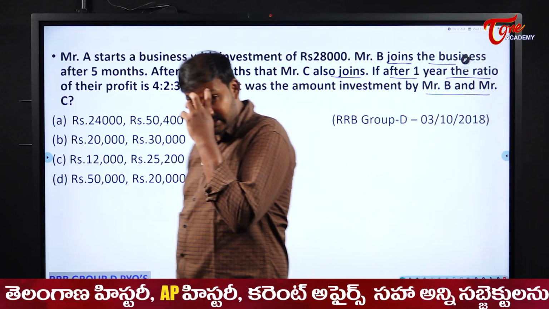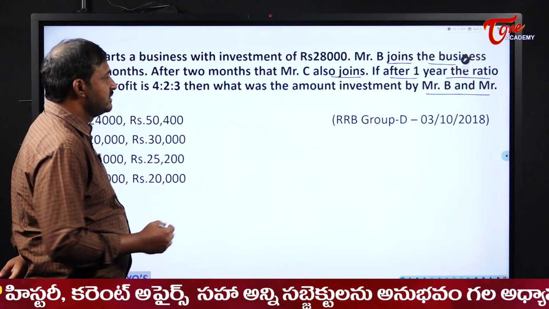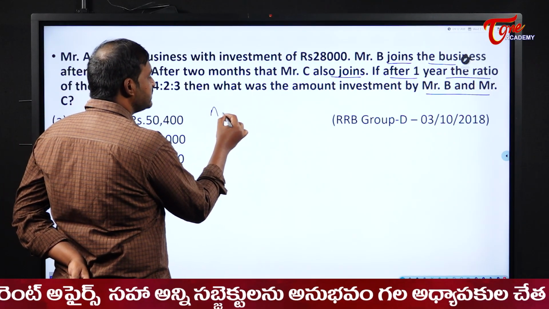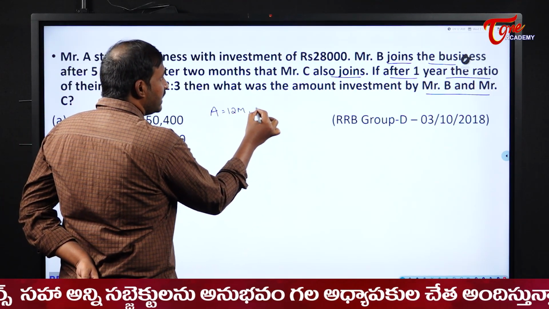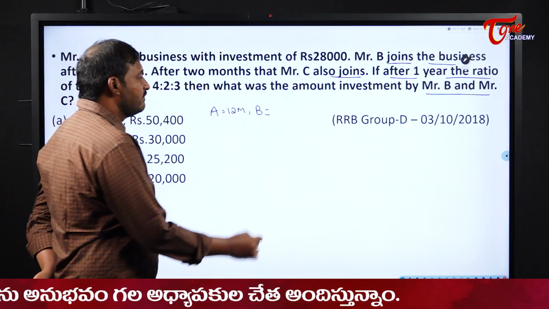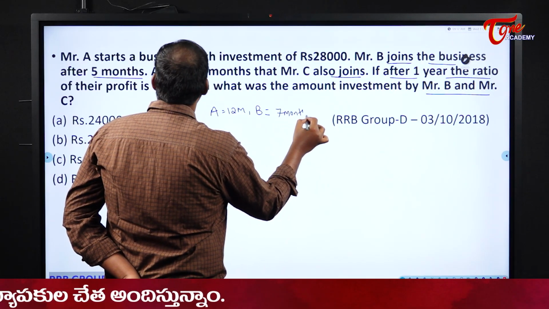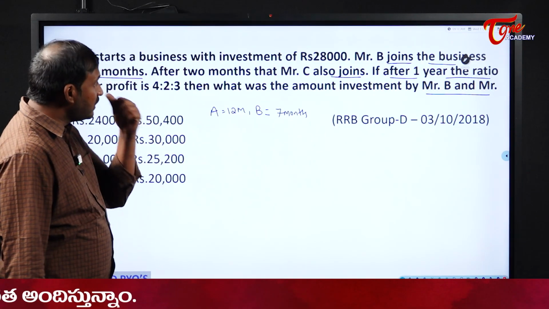Okay, similar one students, please observe here carefully. A started the business. That means A will invest for how many months? 12 months. Next, when did B join the business? After 5 months. So that means B will invest for just 7 months here. Okay, fine. After 2 months, C also joins.